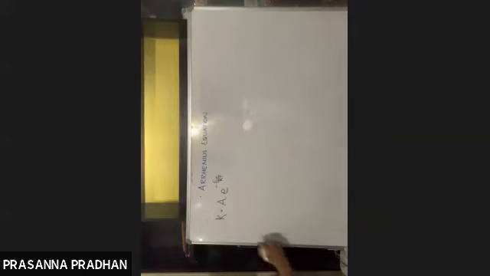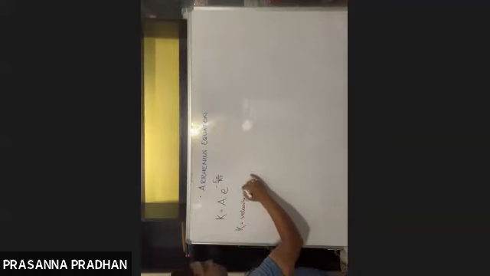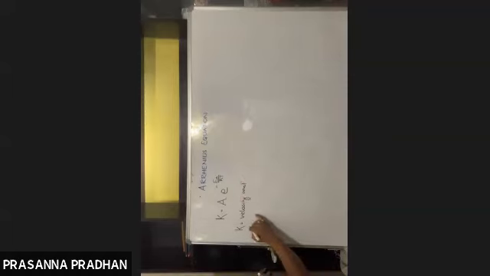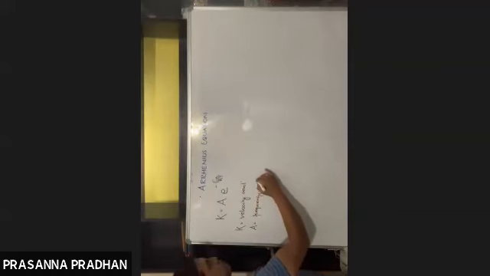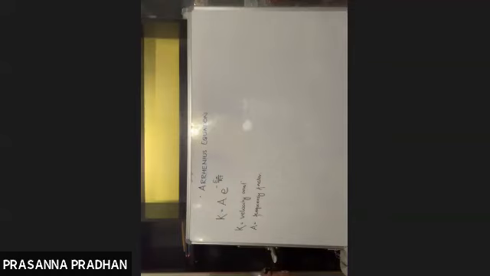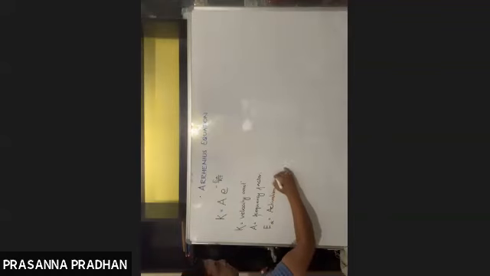Fine. So what is k again? We know k is the velocity constant. What is A? A is a constant known as the frequency factor. What is Ea? We have learned Ea is the activation energy.